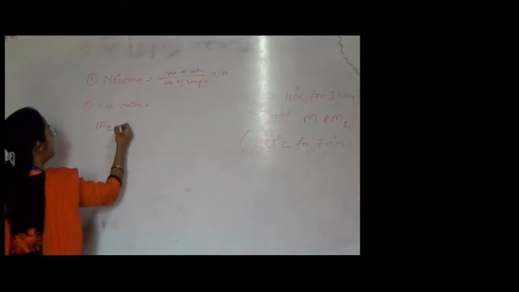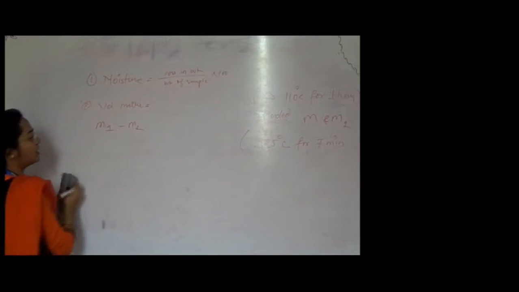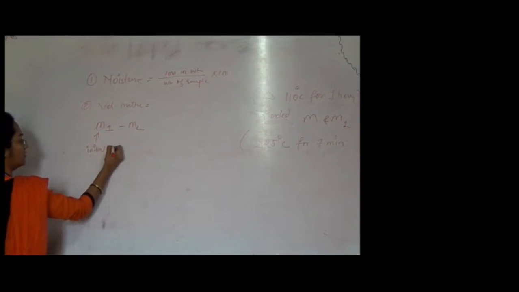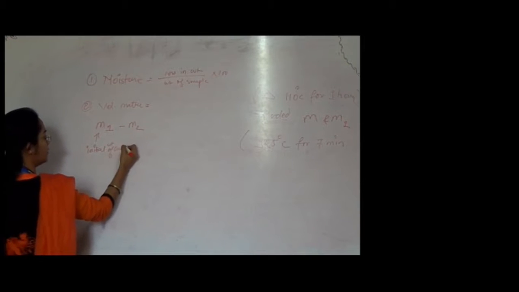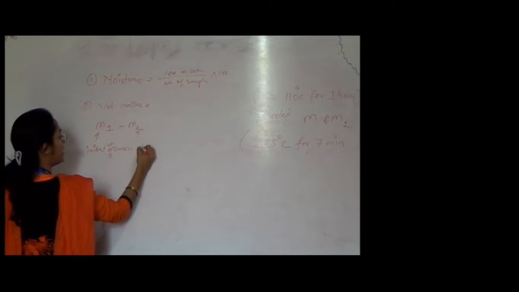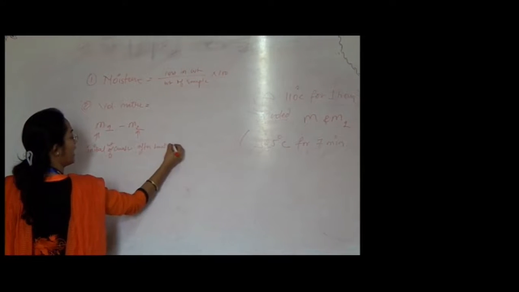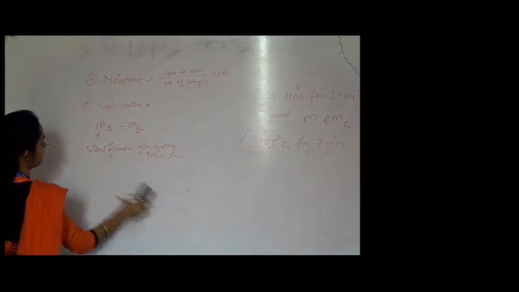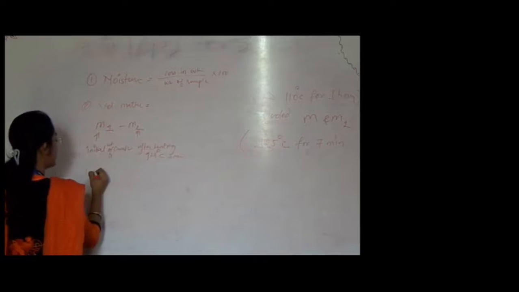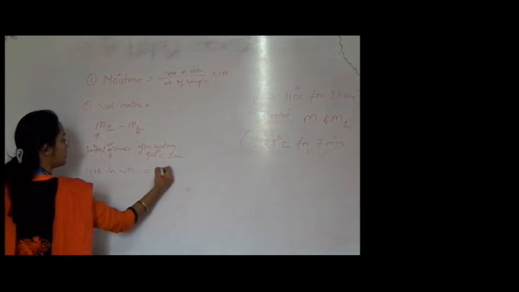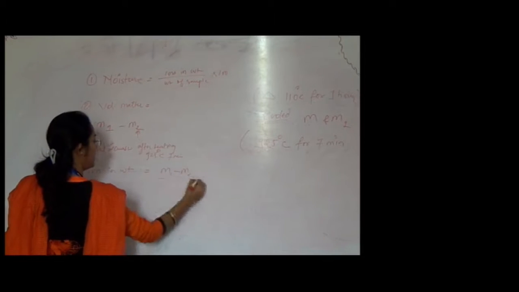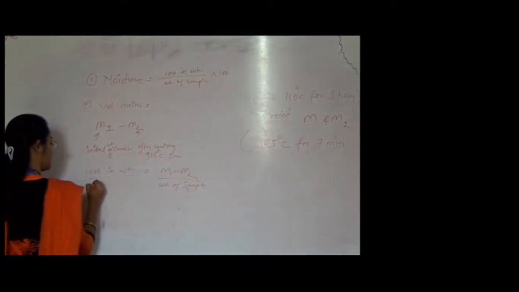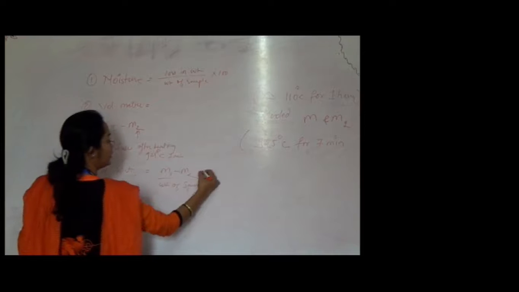So now m1 minus m2 is what? Loss in weight. So m1 is the initial weight of the crucible, whereas m2 is after heating at 925 degrees Celsius for 7 minutes. Clear? So there will be a loss in weight, which is equal to m1 minus m2 divided by weight of coal sample into 100.